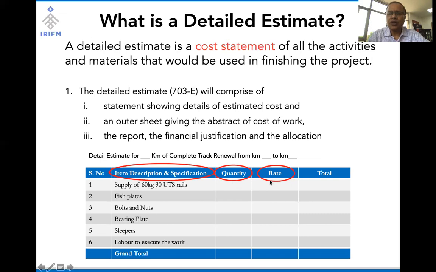And then whatever is the standard rate for procurement of 1,000 meters of rail or 1 meter of rail, you multiply quantity into rate to get the total amount. Similarly, we can also make an estimate for how many fish plates are required for complete track renewal of 3 kilometers of rail section.